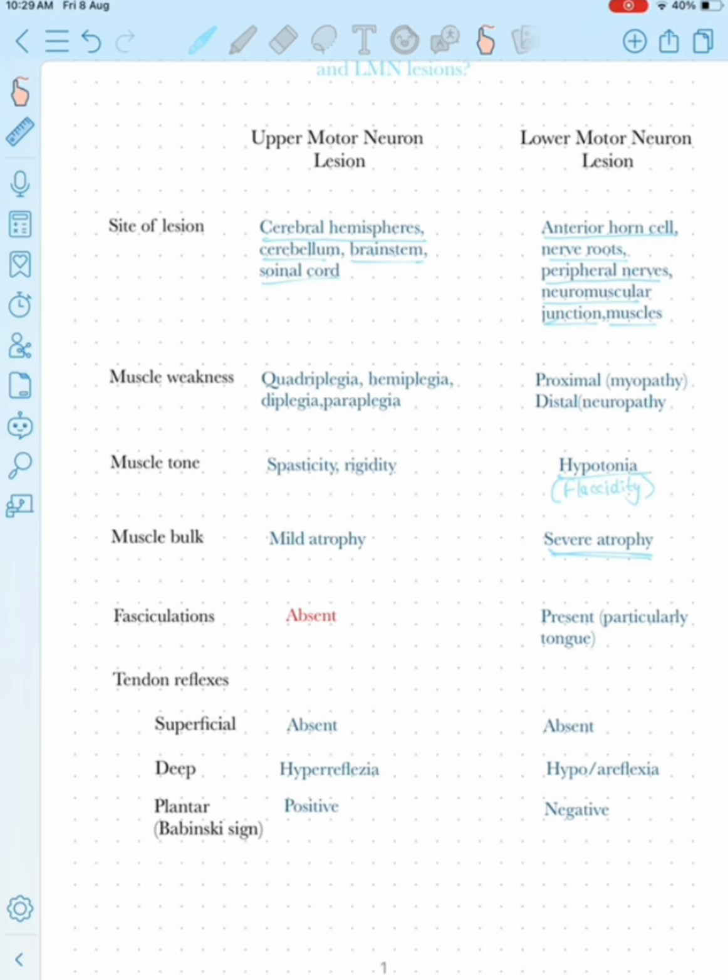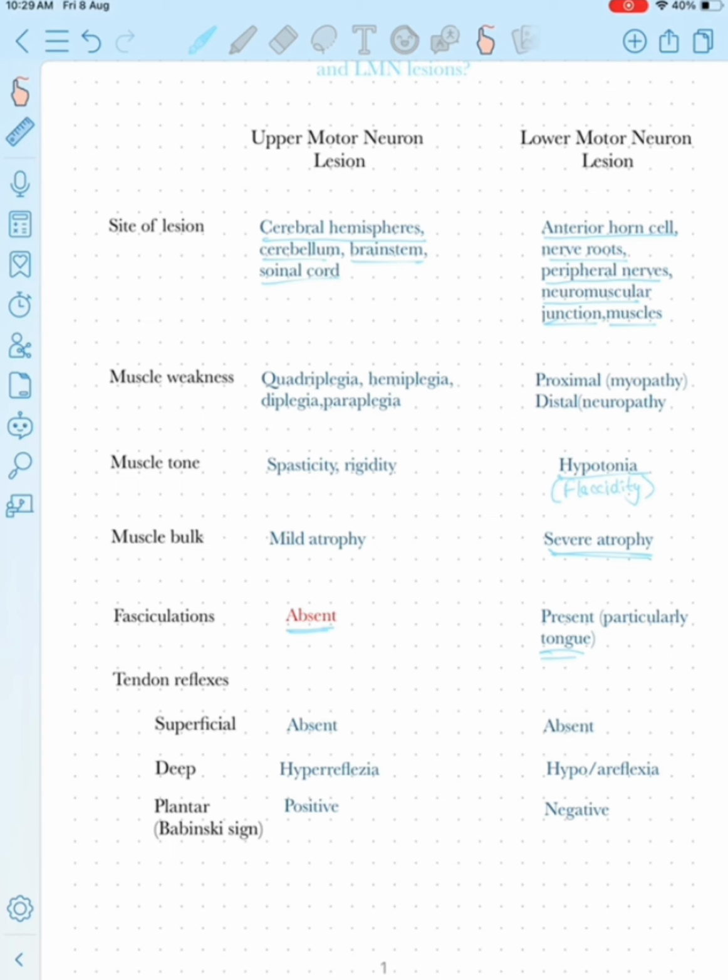Then if we talk about fasciculation, it means visible twitching, that is, the twitching arising in the muscles. Fasciculations are present in the lower motor neuron lesion. They are absent in the upper motor neuron lesion. Fasciculations are basically a feature of the anterior horn cell lesion, and they arise because of the spontaneous firing of the motor units. So fasciculations are present in the lower motor neuron lesion and absent in the upper motor neuron lesion, and that too particularly in the tongue.